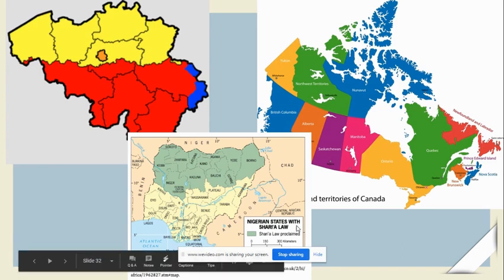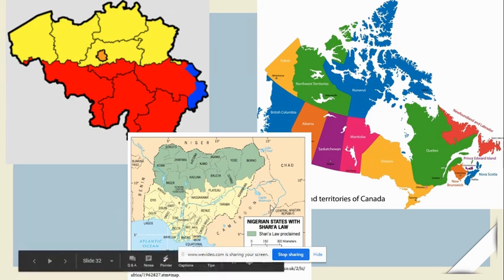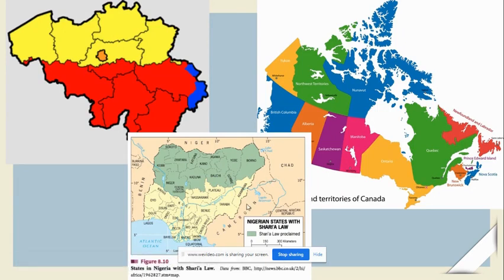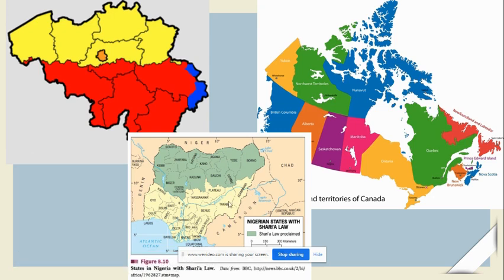In Nigeria, this is the same map that I used before, not only do they have different laws in northern Nigeria and southern Nigeria, but they do have a federal system. So they have subnational political units that have their own ability to make some of their own laws, but they also have a central government. And then Canada has a province system.